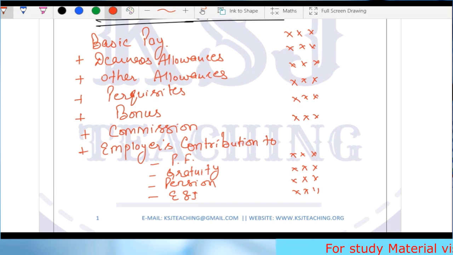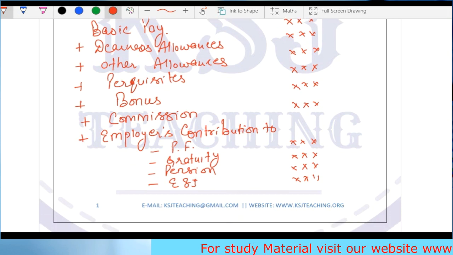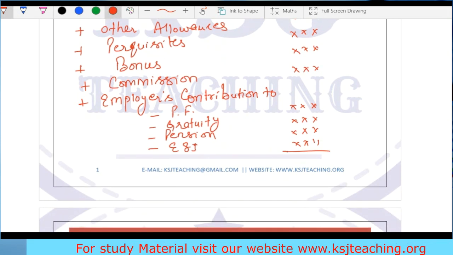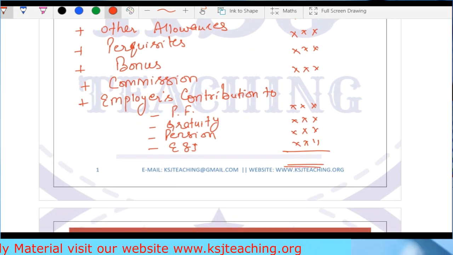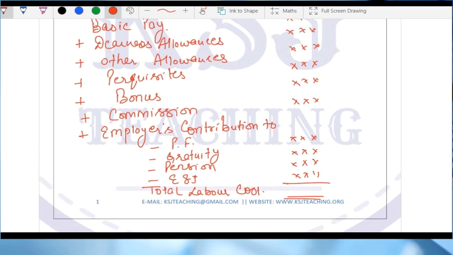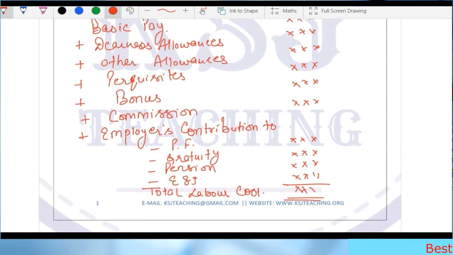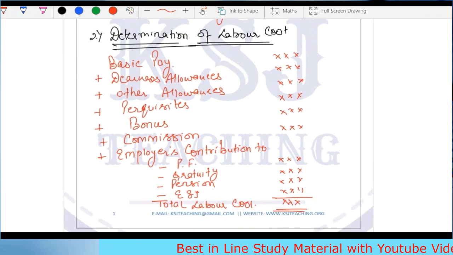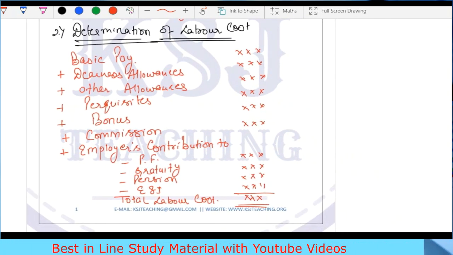That will be part of your salary. So this becomes my total labor cost: any amount going out of the pocket of the employer is the labor cost. So this is the determination of labor cost.